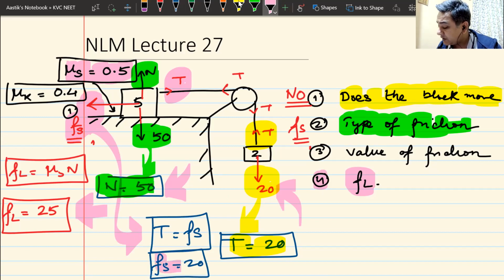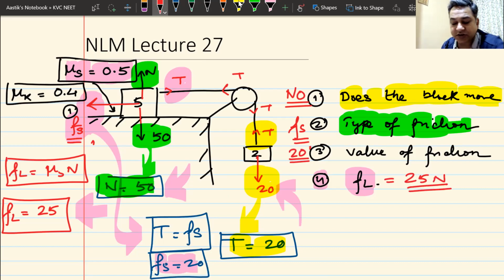This is the value of friction, which is trying to stop it. So this is my third answer. 20 newtons is the value of friction, which is static, which is trying to stop it. The value of limiting friction is definitely 25 newton.